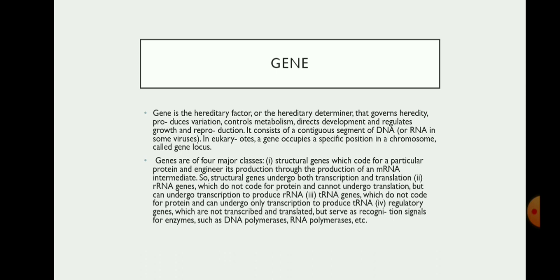Three, tRNA genes, which do not code for protein and can undergo only transcription to produce tRNA. Four, regulatory genes, which are not transcribed and translated but serve as recognition signals for enzymes such as DNA polymerases, RNA polymerases, etc.